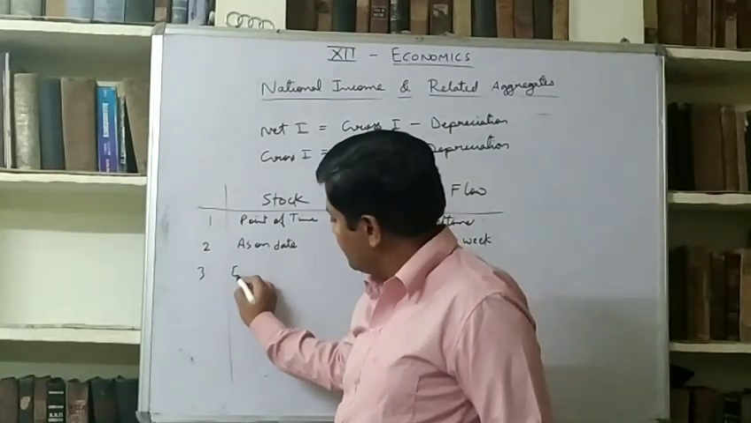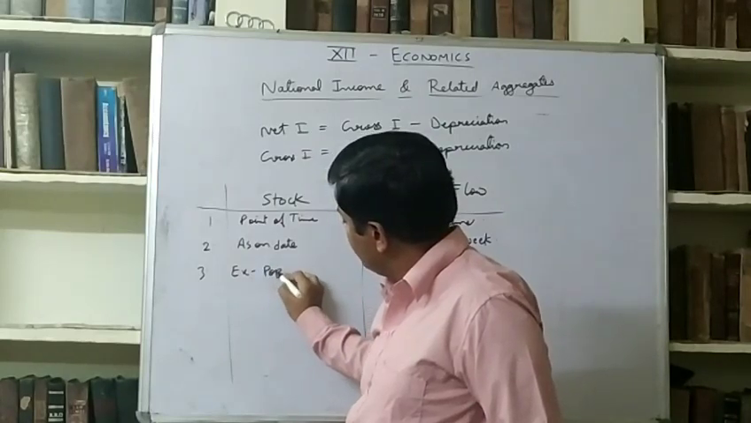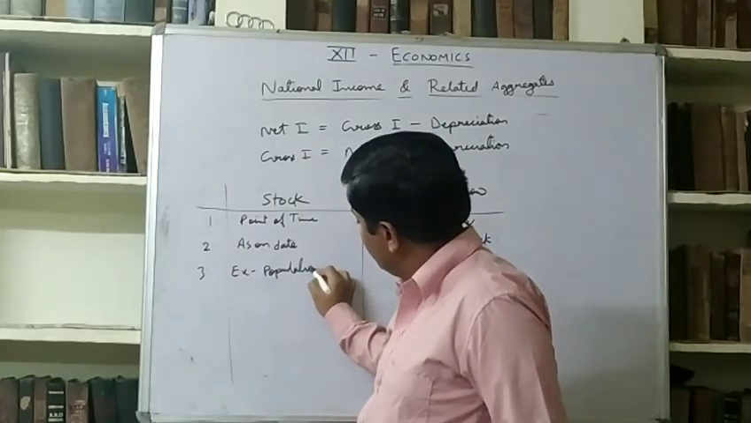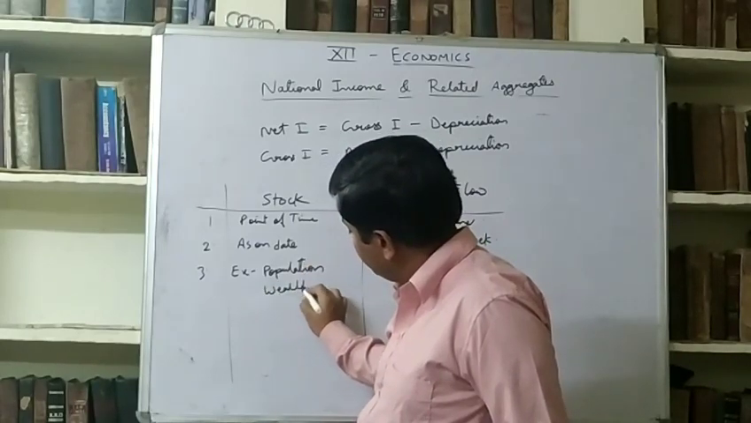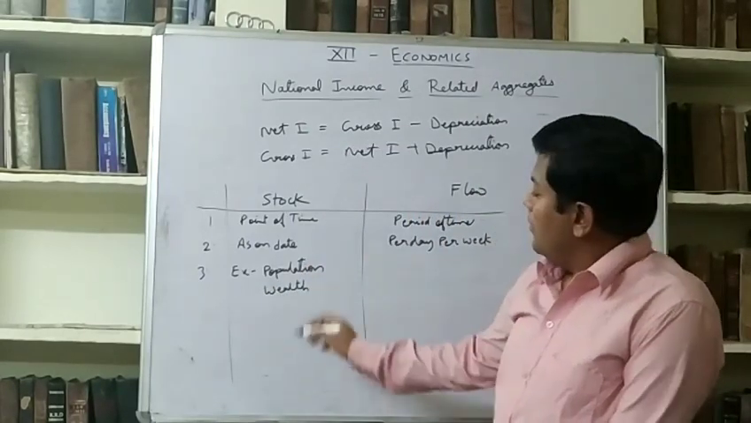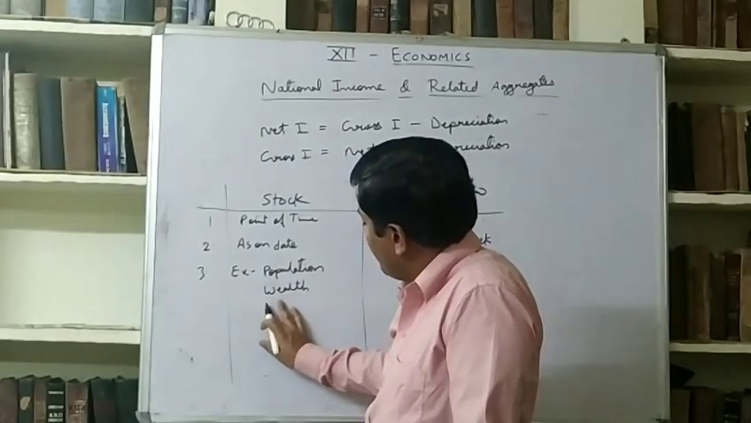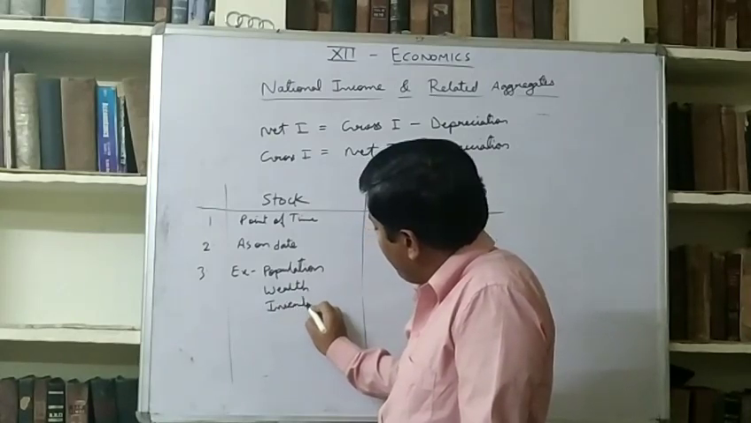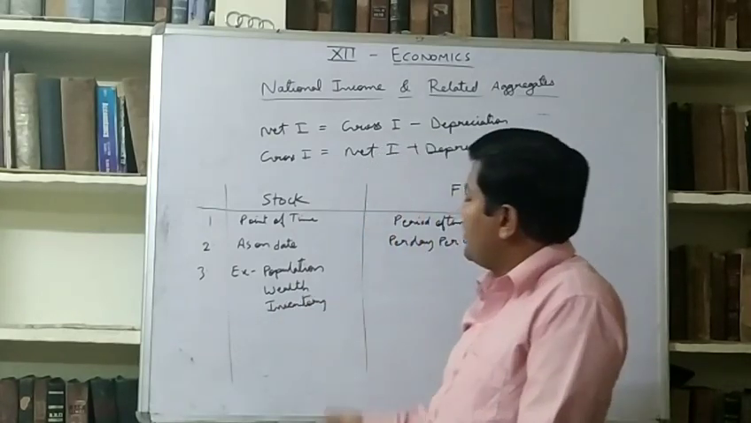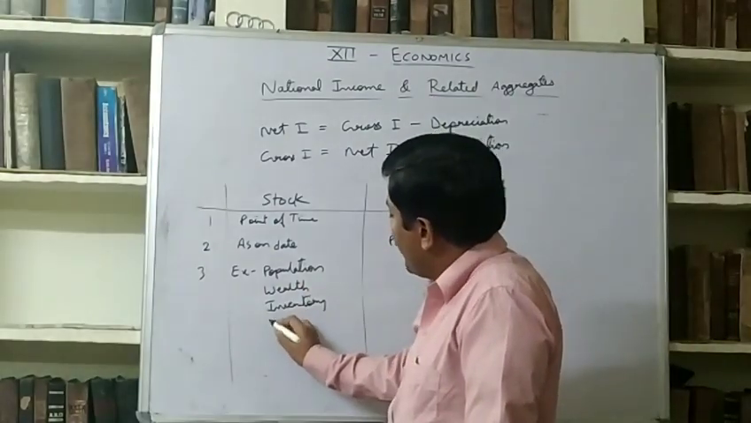Examples of stock are population, wealth, inventory. Inventory is another name of stock. Bank balance.